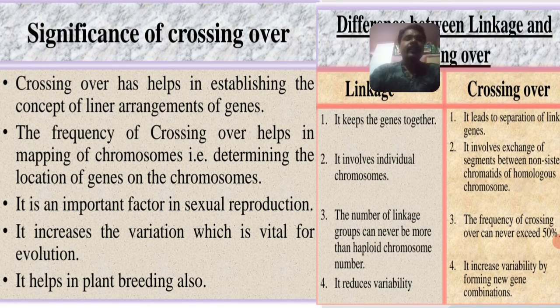The significance of crossing over is that it helps establish the concept of the linear arrangement of genes. The frequency of crossing over helps in mapping of chromosomes and determining the location of genes on the chromosomes, that is, which genes are present at which location. It is an important factor in sexual reproduction. It increases the variation, which is vital for evolution, and it also helps in plant breeding.